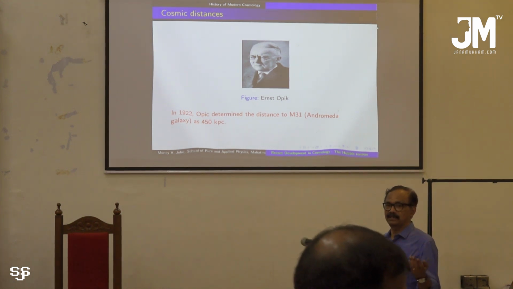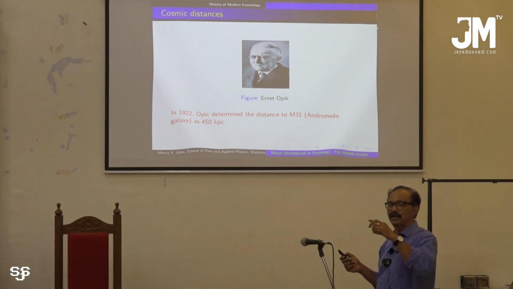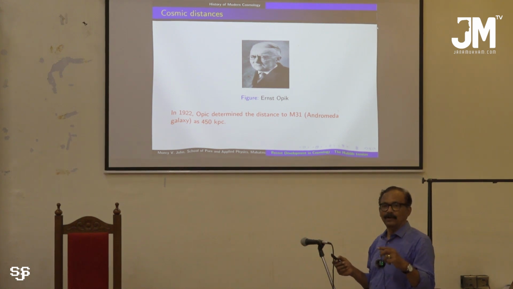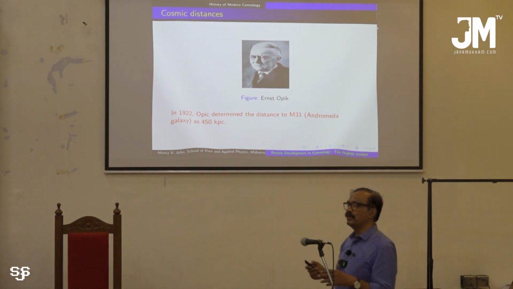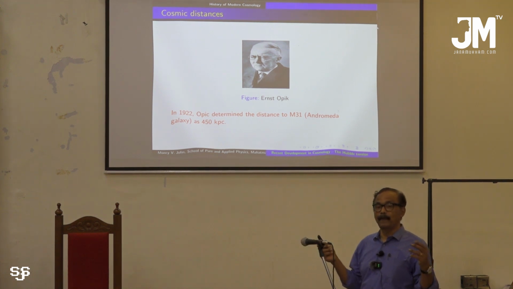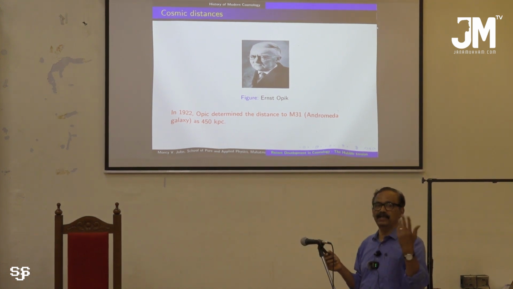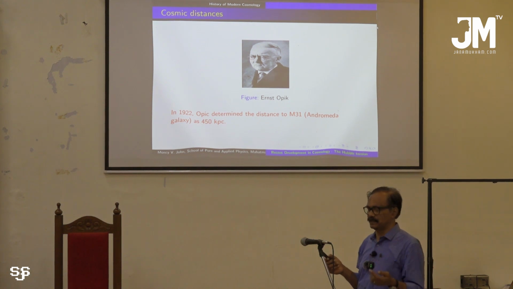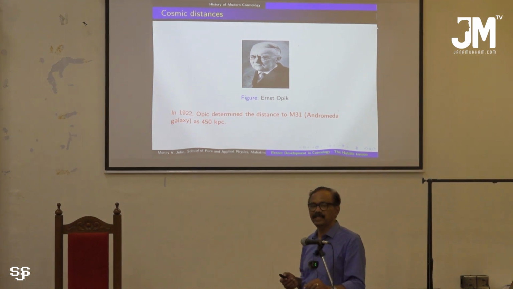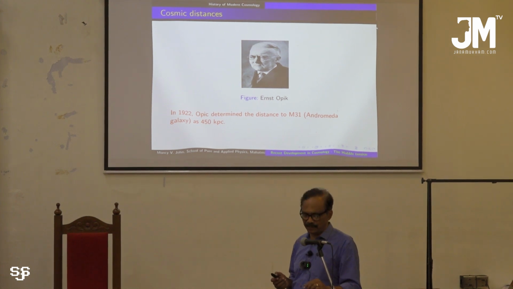It's so vast. Andromeda is the nearest galaxy to us, and now we understand that our universe extends to some 3000 megaparsec. We can see objects up to that distance. So by the discovery of Opik, we can say that modern cosmology started.